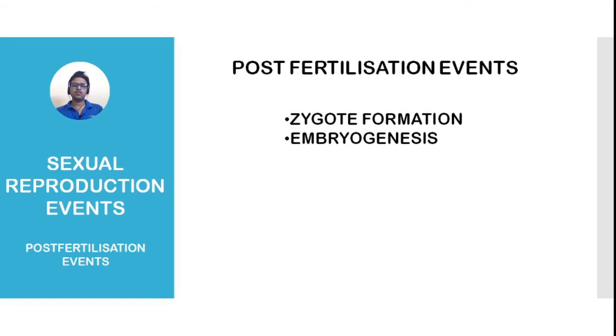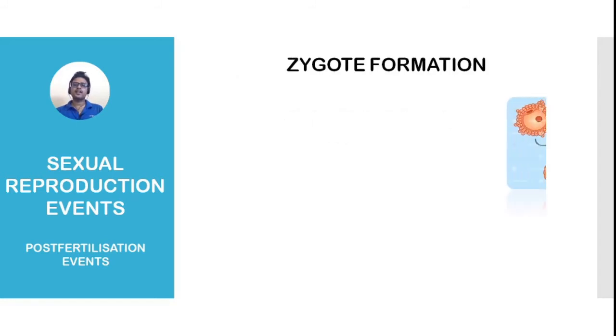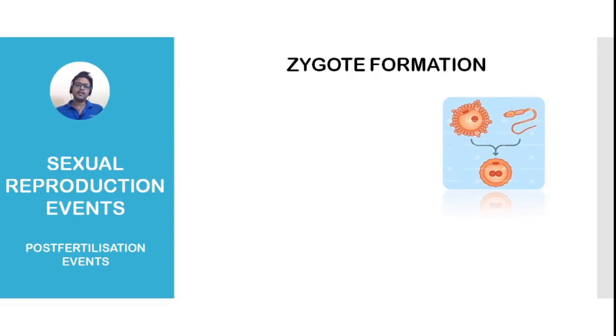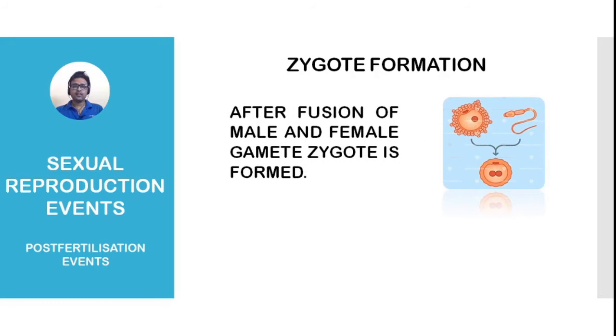Okay. Now we will discuss our last event. This is the post-fertilization event. There are two steps in the post-fertilization event. One is zygote formation, another one is embryogenesis. Okay, let's start with zygote formation. The male and female gametes fuse and form the zygote. Zygote is at the one-cell stage, meaning only one cell is present in the zygote, and this cell will divide and finally give rise to a new offspring.